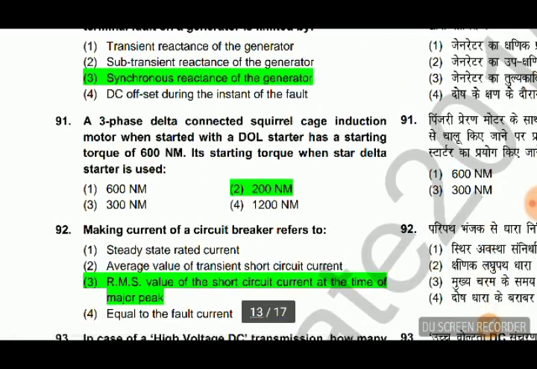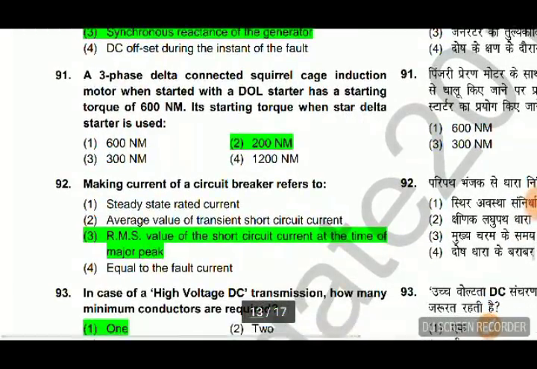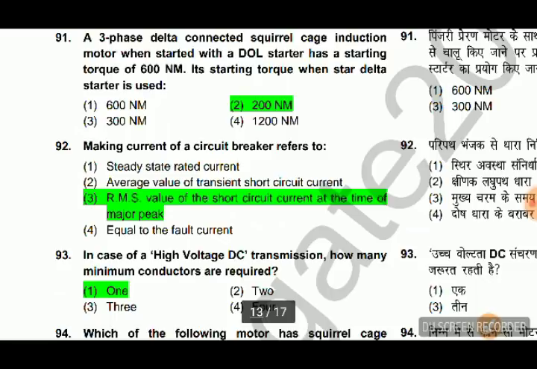Then next is, a 3-phase delta connected squirrel cage induction motor when started with a direct online or DOL starter has a starting torque of 600 Nm. And its starting torque when star delta starter is used: when star delta starter is used, it will be divided by 3. So 600 divided by 3 is 200. Then making current of a circuit breaker refers to, so making current is the RMS value of the short circuit current at the time of major peak.